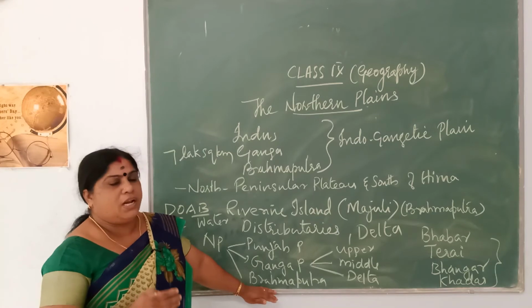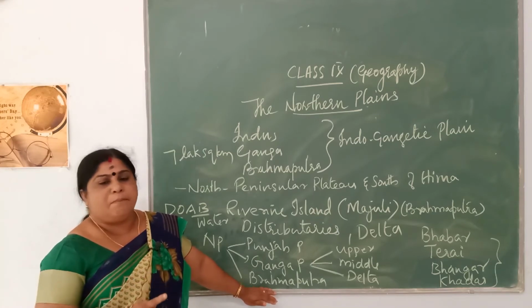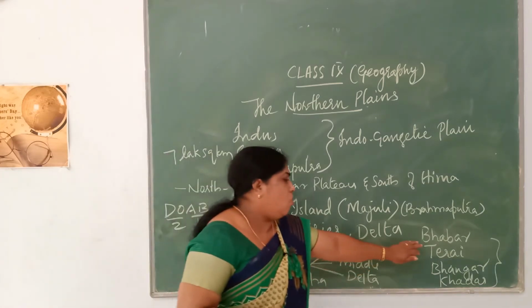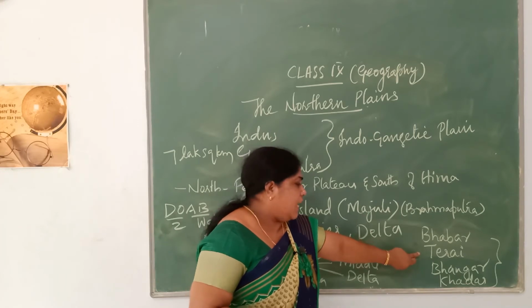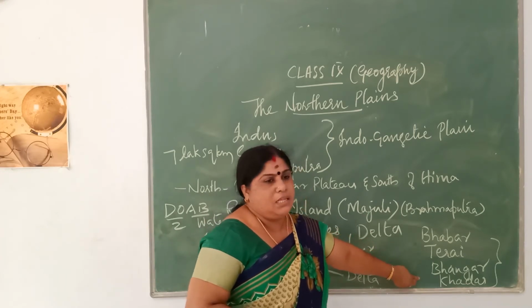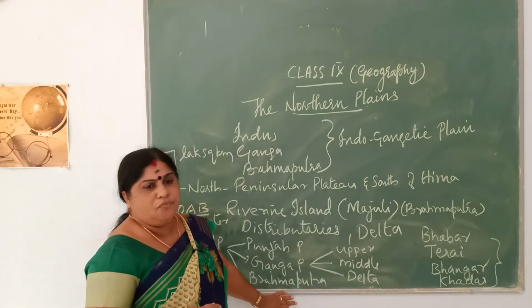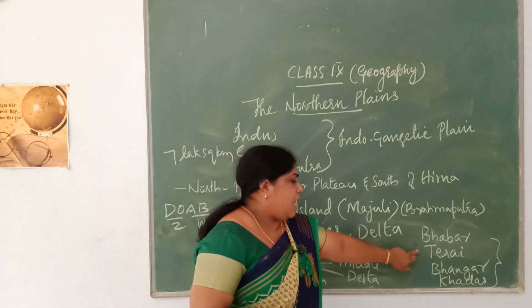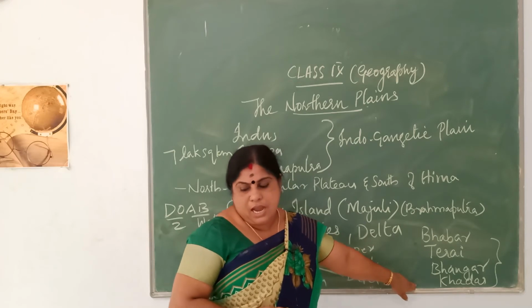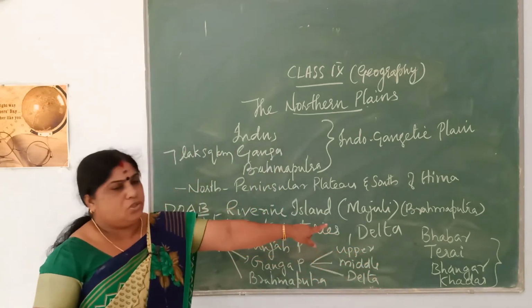So river Brahmaputra, width wise it makes a number of relief features which you call as Babar, Terai, Bangar and Kadar. So which are the 4 divisions of Brahmaputra on the basis of width? Babar, Terai, Bangar and the Kadar. So the first one we will move on to Babar.